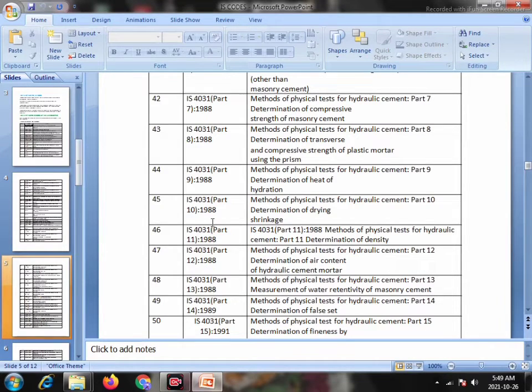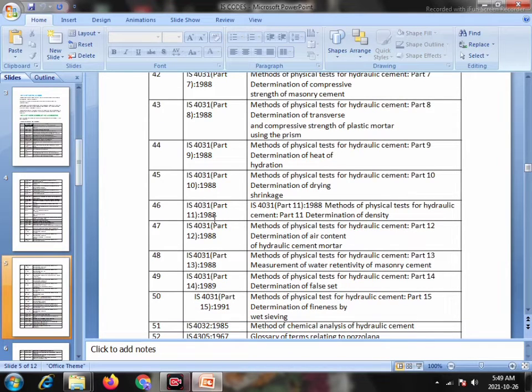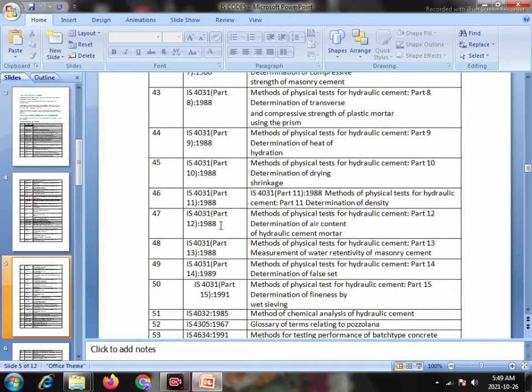Serial number 45, IS 4031 Part 10, 1988: Methods of Physical Test for Hydraulic Cement, Part 10: Determination of Drying Shrinkage. 46, IS 4031 Part 11, 1988: Methods of Physical Tests for Hydraulic Cement, Part 11: Determination of Density. 47, IS 4031 Part 12, 1988: Part 12: Determination of Air Content of Hydraulic Cement Mortar.